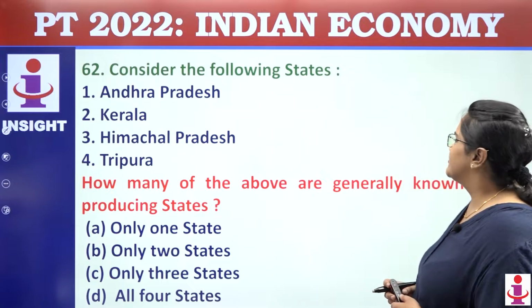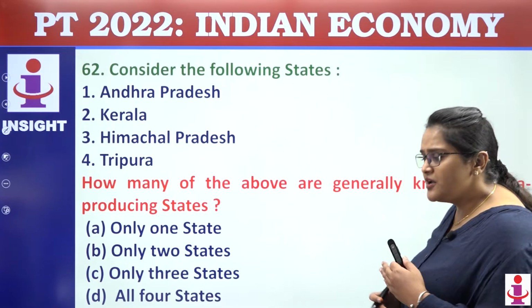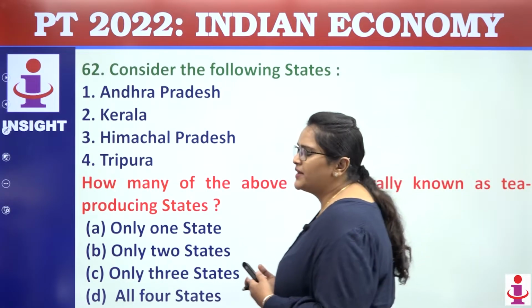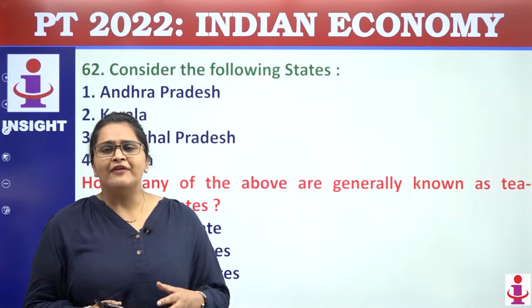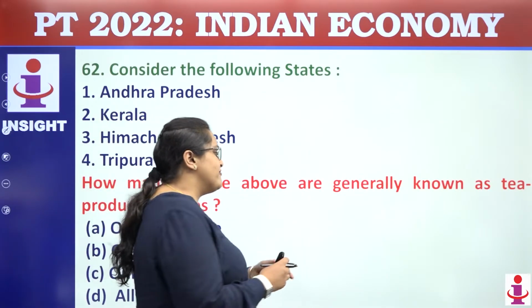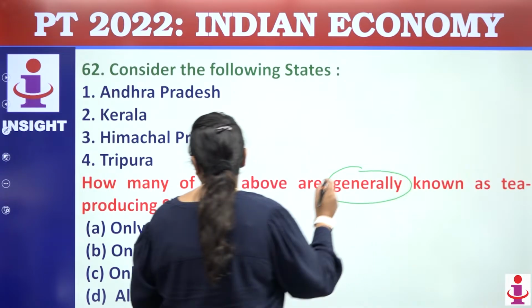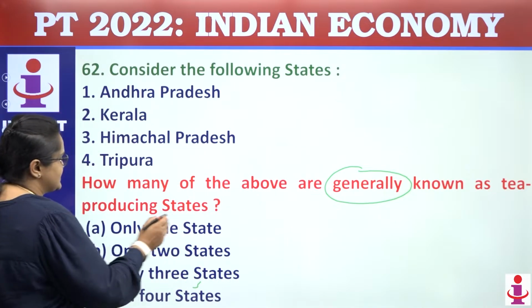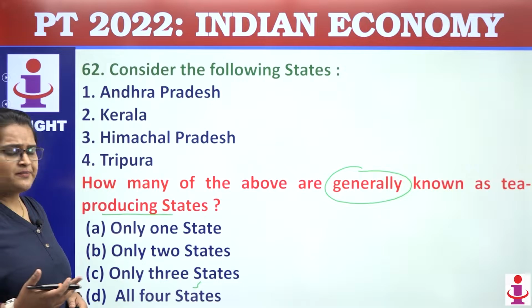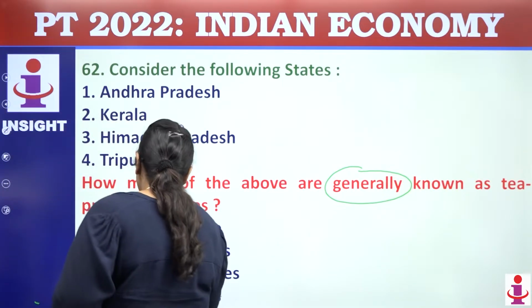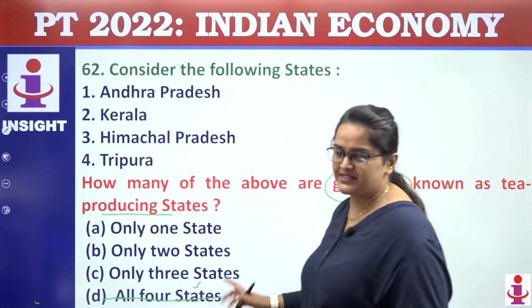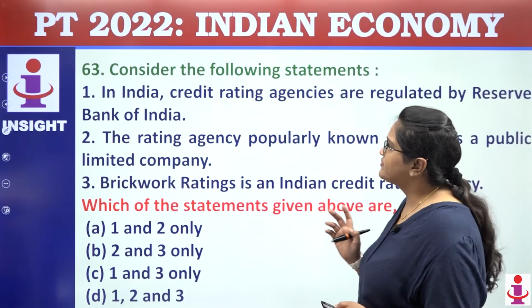Okay, moving towards question number 62. This is something which is related to economy as well as geography. You have to tell which of the above are generally known as tea producing states, those states which produce tea. Here all these states produce tea, so the answer will be all 4 states, right?